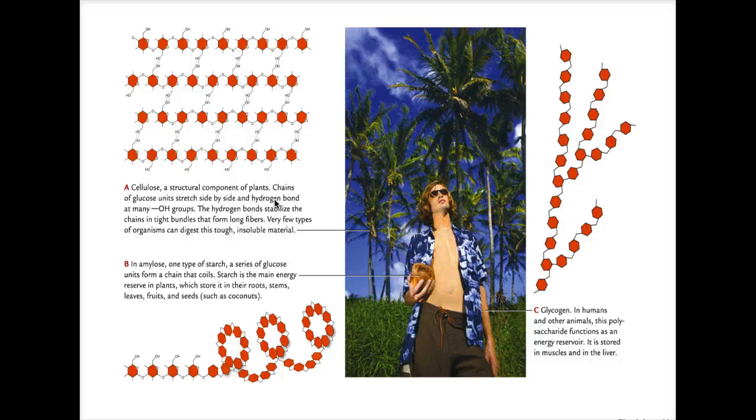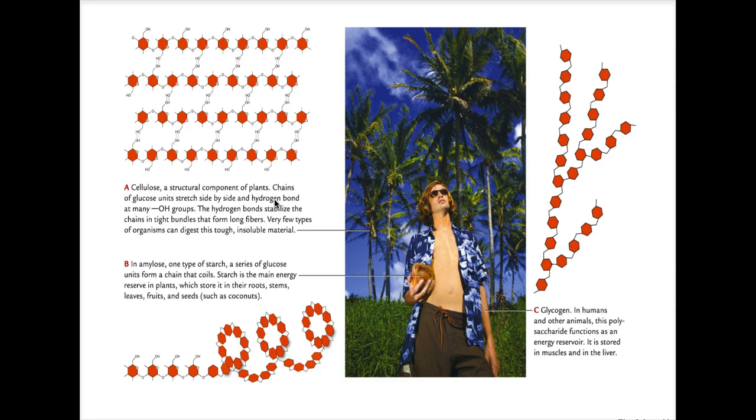A is not considered to be an energy reservoir because of the nature of those hydrogen bonds between those side chains in the cellulose. Enzymes can't get in there and break them apart. That's why we don't digest cellulose in our digestive system. That's considered to be our roughage. That passes out as part of our waste from our large intestine. But B and C, we can break down.